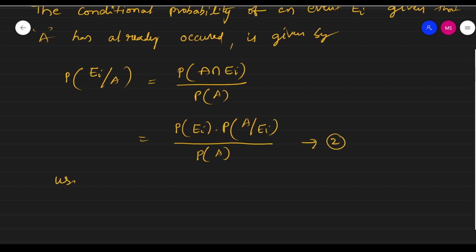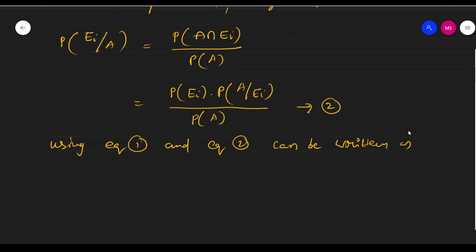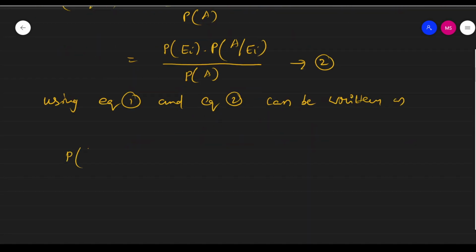So using equation 1 and equation 2, it can be written as P of Ei given A is equal to P of Ei into P of A given Ei divided by, so what is P of A?